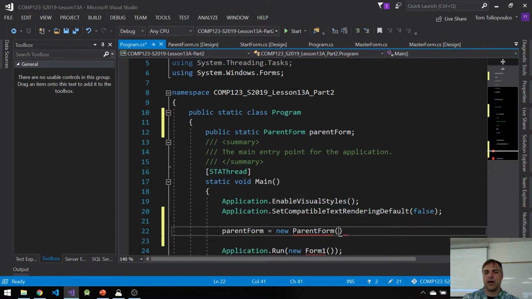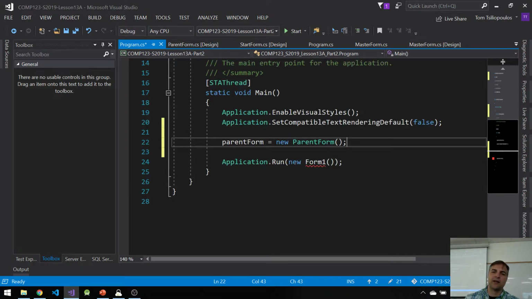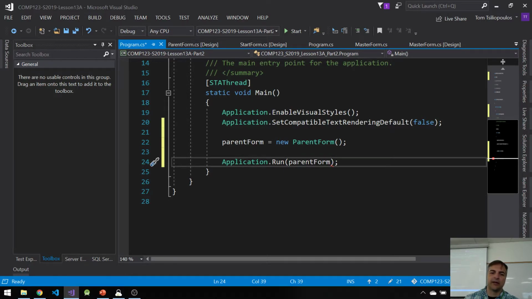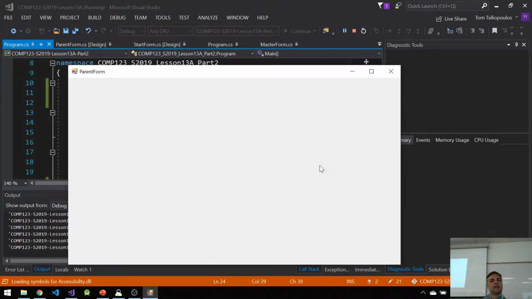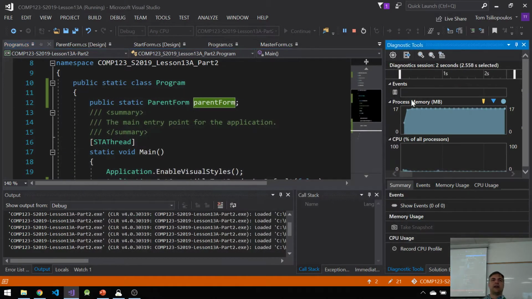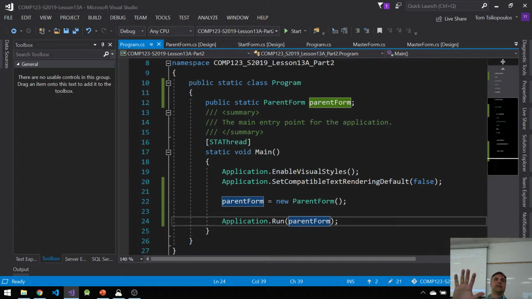This is just practice for you guys. If you've never done it before, I feel for you. But you guys should be able to do this and not blink, because we've done it lots of times, right? Good, you're probably ahead. So now if you look at this, you can see that my parent form is here. All this stuff is good, right? And if I run this thing, it should still run, yes? But I haven't configured it in any way. We'll come back to this. Let's leave it like this for now, and we'll come back to it after I talk about the PowerPoint a little bit.